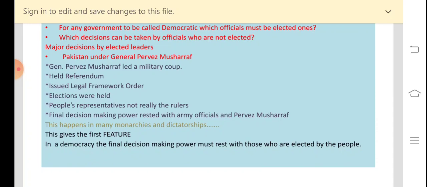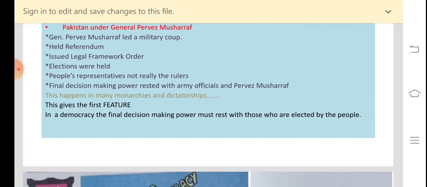In August 2002, Pervez Musharraf issued a legal framework order. This changed the constitution, and now he got the right to dismiss the provincial and the National Assembly. After this, the elections were held in Pakistan.